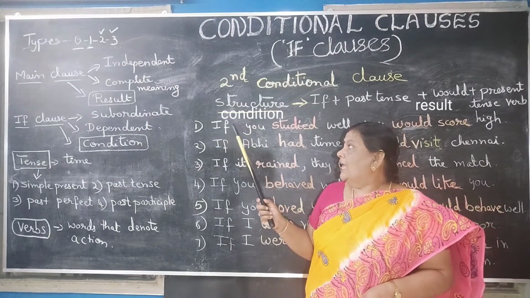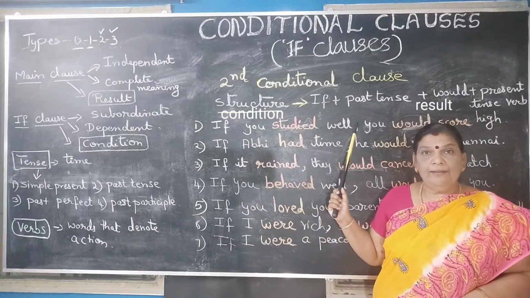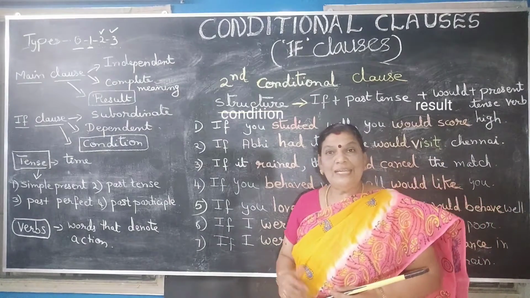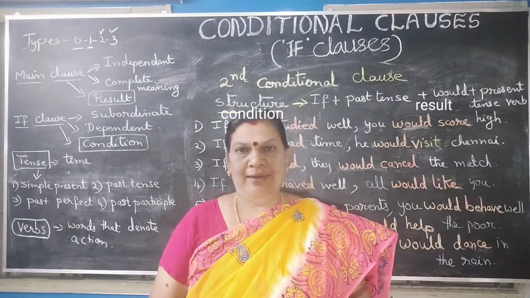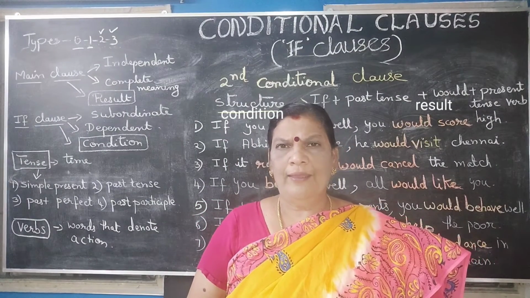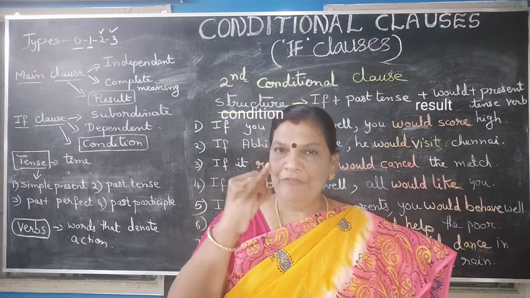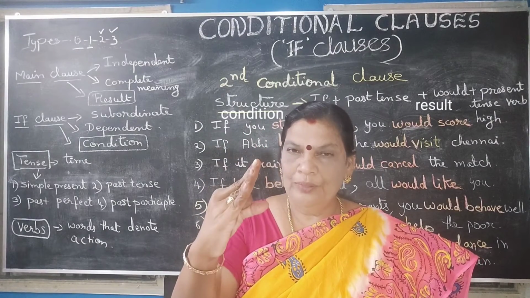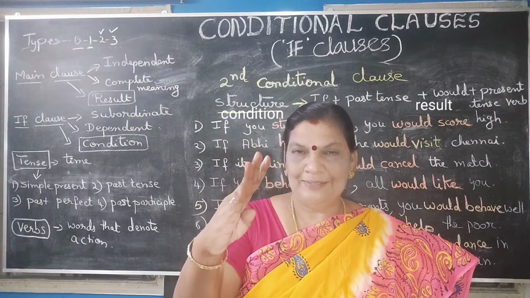Now look at this. If you studied well, you would score high. In that sentence we have if plus past tense plus would plus present tense.